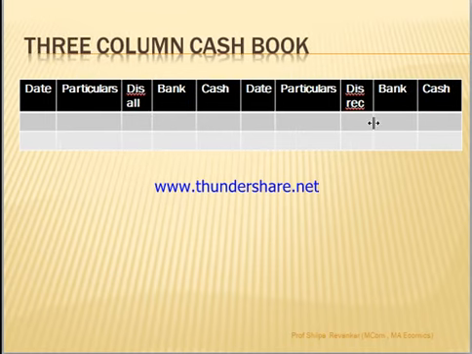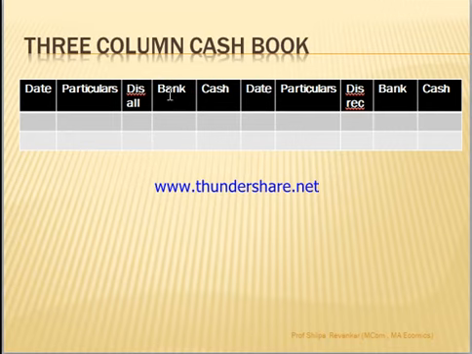Then this is the three column cash book. Here also, for convenience, I have avoided the column which has receipt number, ledger folio and voucher number. As I told you before, one column cash book means one amount column, two column cash book means amount column plus discount column. In a three column cash book, you are maintaining both the cash and bank balance in a single statement along with the discount allowed and received.